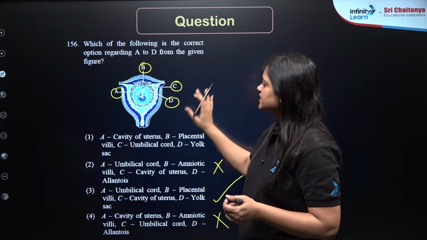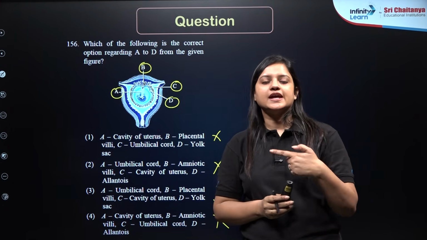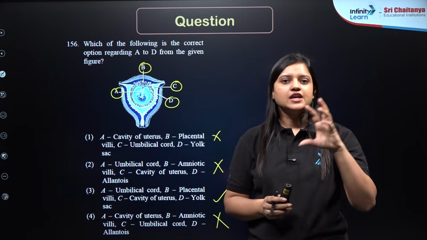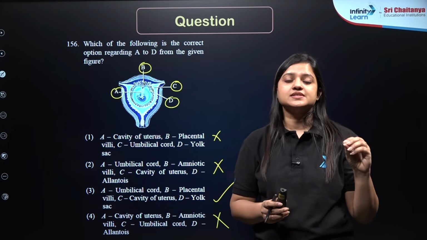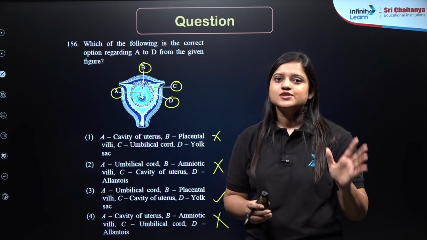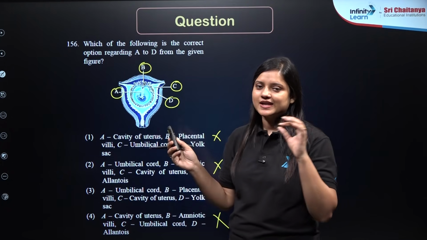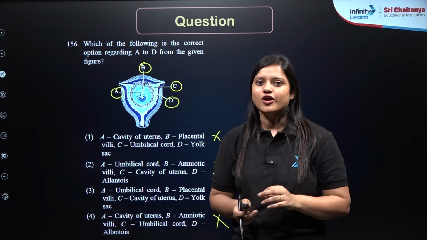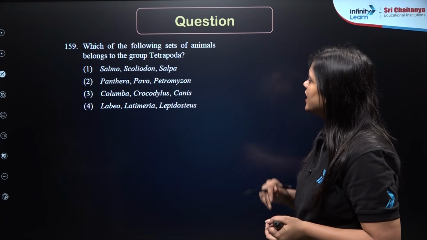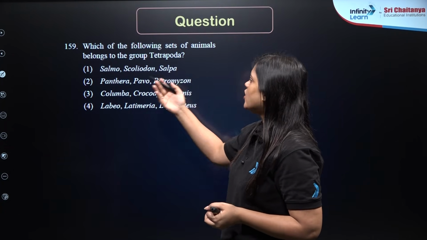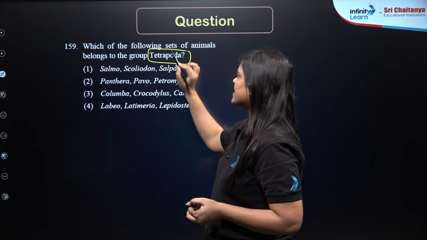Pay attention to the diagrams as this is a diagram from NCERT, and straightforward diagrams from NCERT and their labelings will be asked in NEET examination. So here is the proof that diagrams and labelings are important for NEET. Next question. Which of the following set of animals belong to group Tetrapoda?